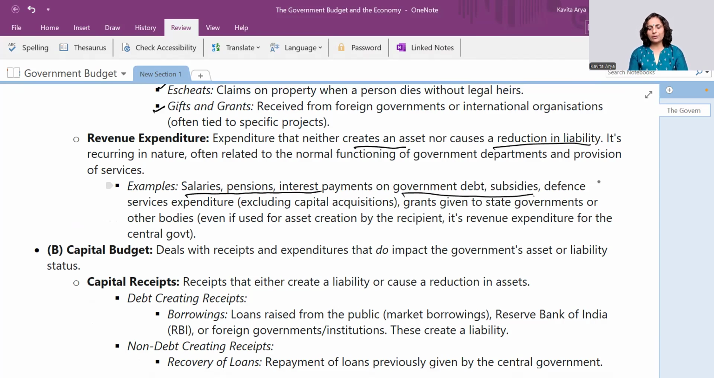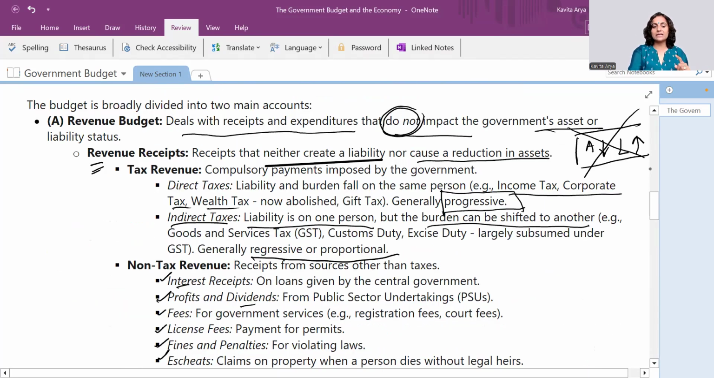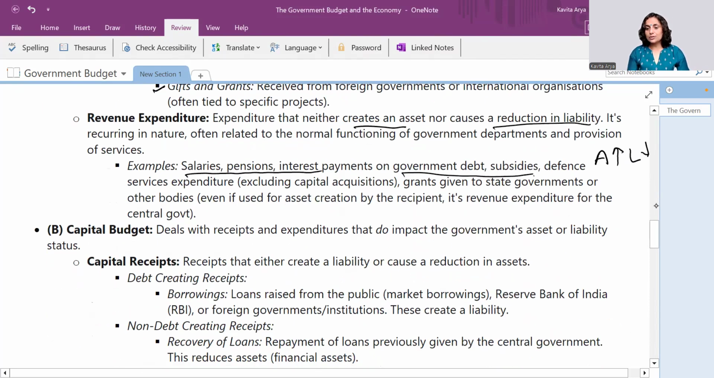Mind you, once again, whenever we are talking about the term revenue, whether it is receipt or expenditure, it has nothing to do with assets and liability position. But at the same time, I recommend whenever you are defining it for one marker, you must give the direction of change. For example, revenue expenditure means it neither creates asset nor reduces liability. Here you have to talk about asset creation and liability reduction, but it is not going to happen. So you would say nothing of this happens. This is called revenue. No impact on asset and liability may reduce half a mark for you.